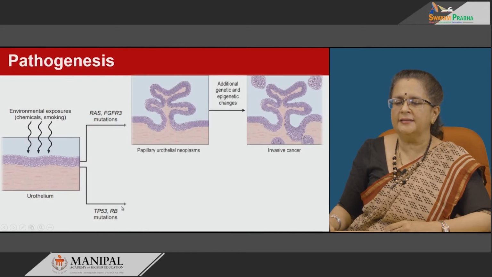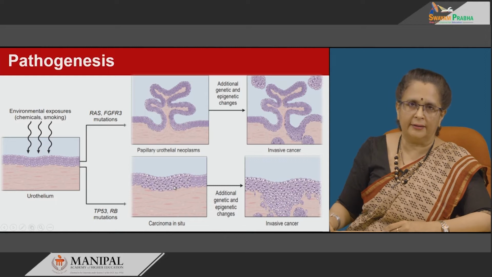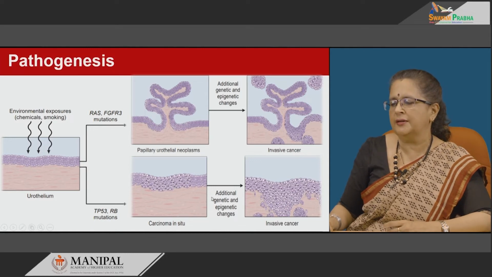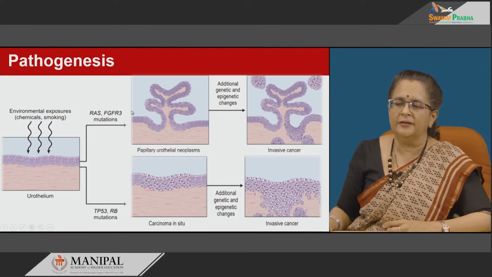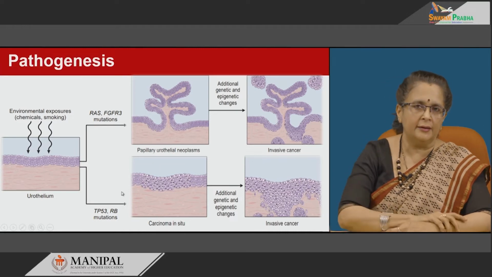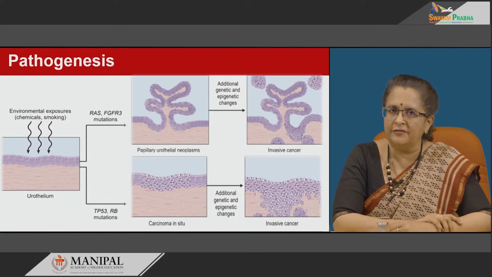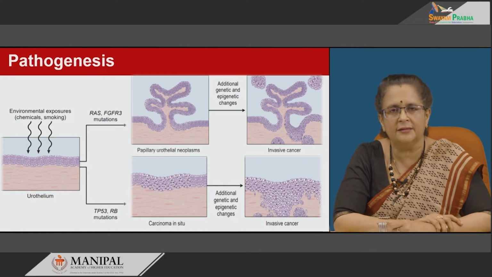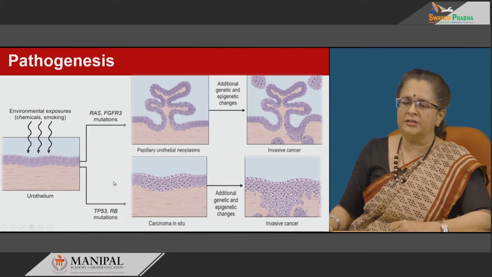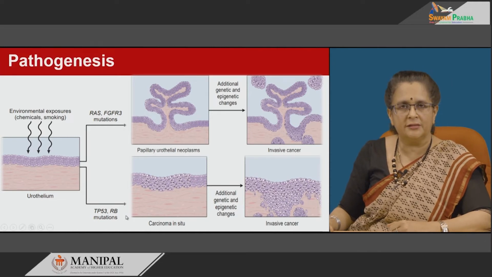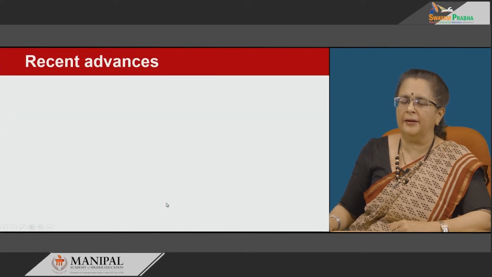The next pathway is TP53 and RB mutations alone. So, these give rise to flat carcinoma in situ, and subsequently with other mutations it gives rise to invasive carcinoma. Remember that in the first pathway TP53 and RB mutations come later on. So, initially in the non-invasive phase it does not have them, whereas when it becomes muscle invasive it gets these mutations, whereas in flat lesions the TP53 and RB mutations occur earlier on itself. So, this is about the pathogenesis.